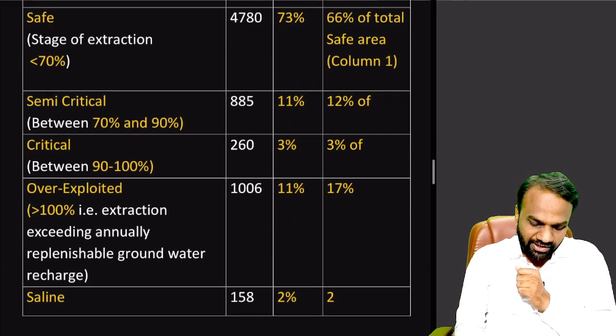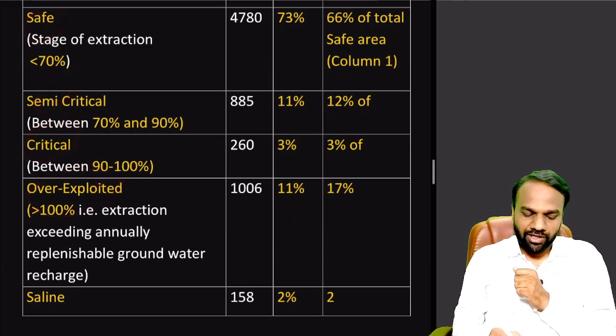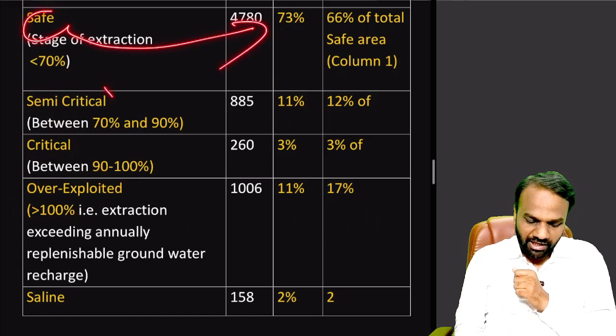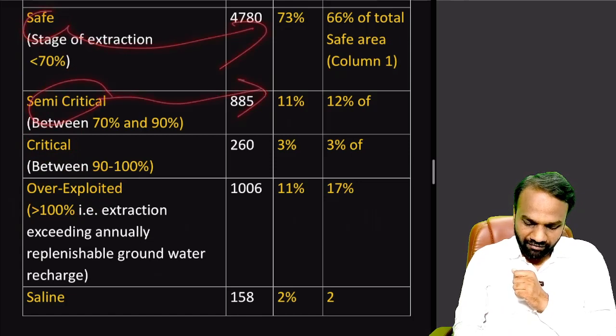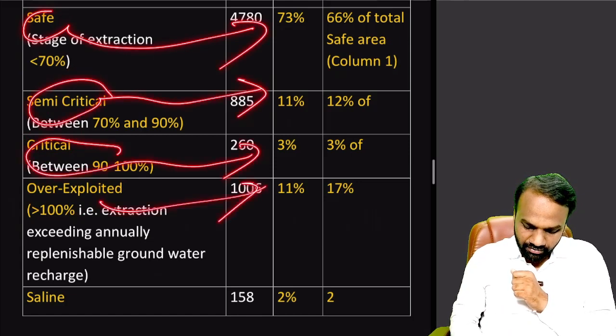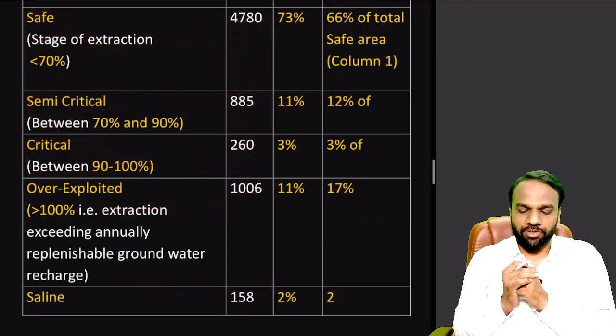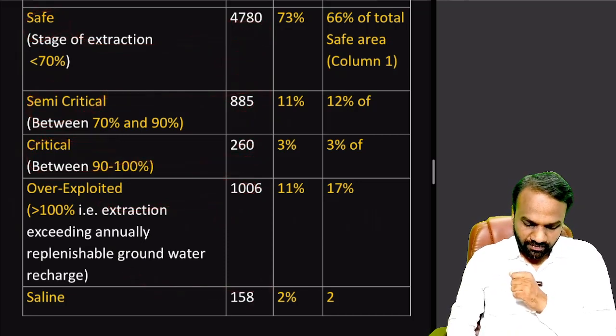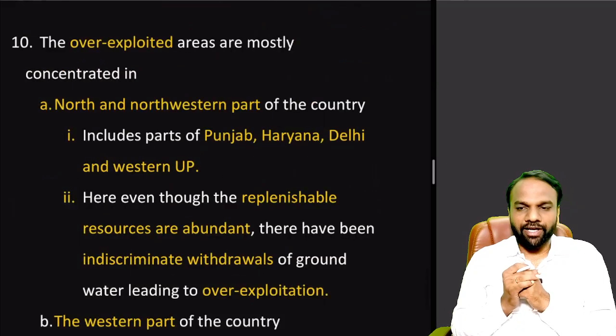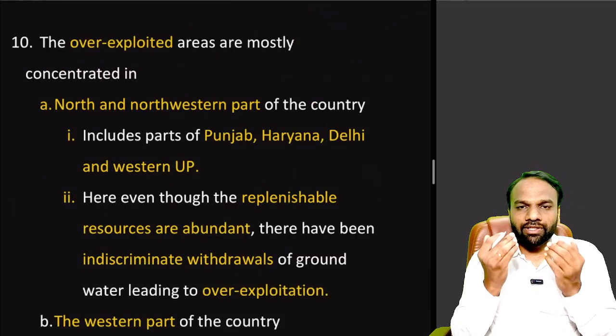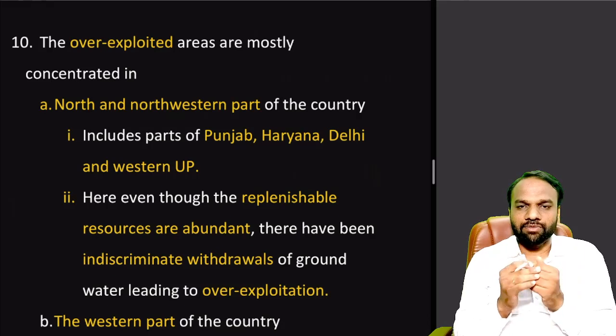We need to know what is safe, what is semi-critical, what is critical, and what is overexploited. Also at the same time we need to know the statistics related to them, that is 73, 11, 3, 11 and 2%. All this information is very important. Now coming to the overexploited areas. As I mentioned, when the rate of extraction is more than the recharge, we call it overexploitation.